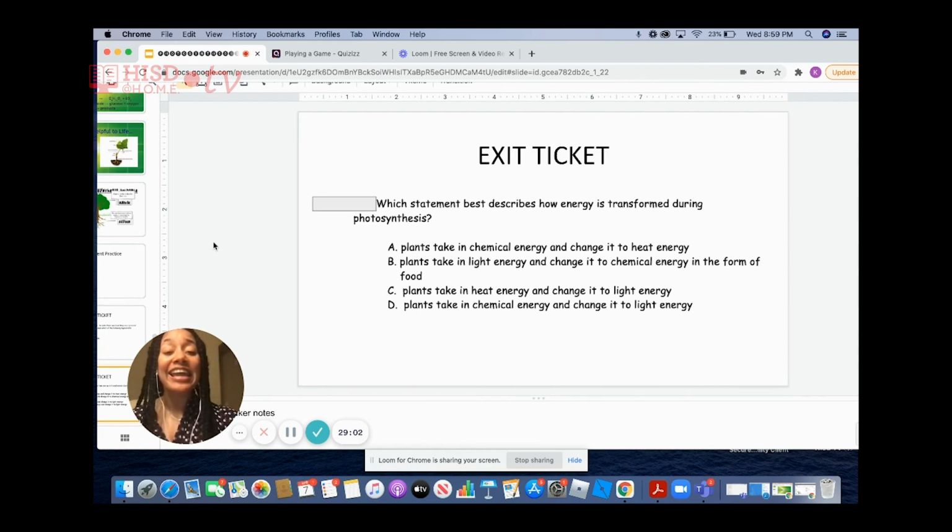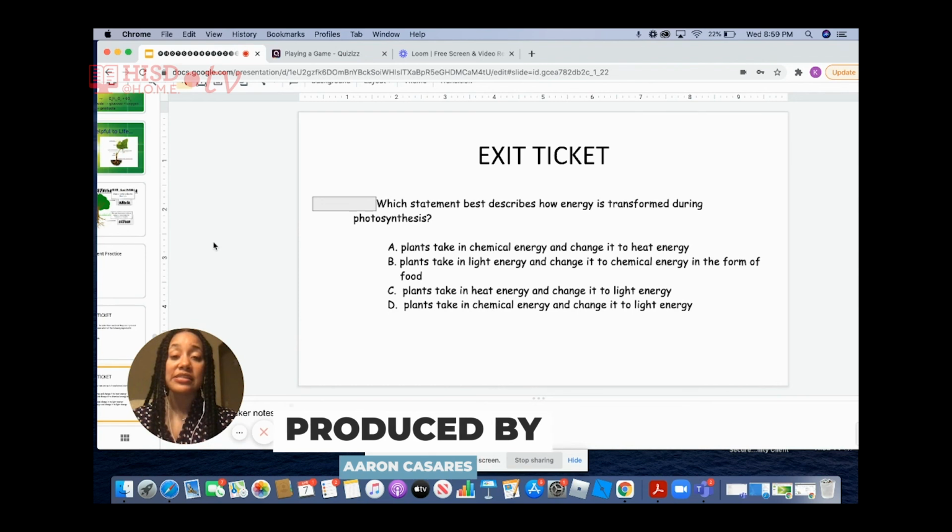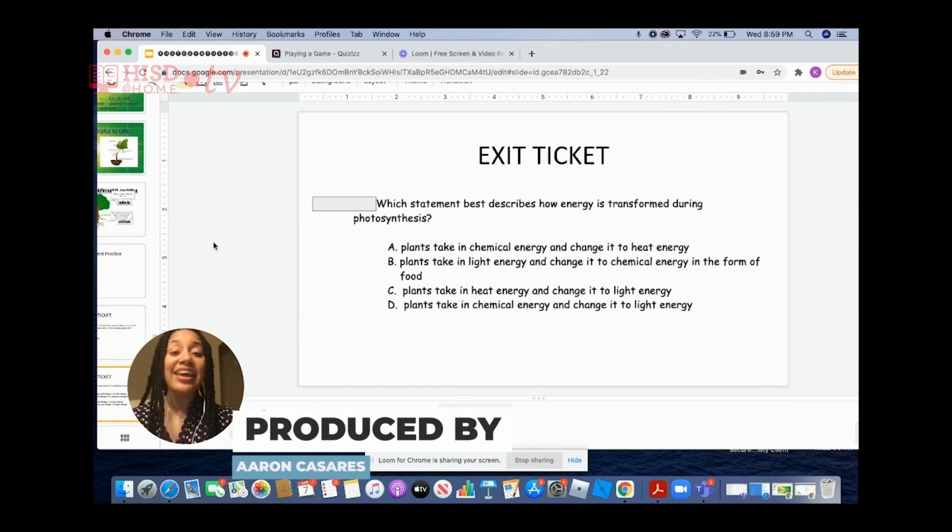What they need in order for photosynthesis to occur is carbon dioxide, water, and sunlight. So you want to know the reactants, carbon dioxide, water, and sunlight, but you also need to remember the two products of photosynthesis, which are oxygen and glucose.